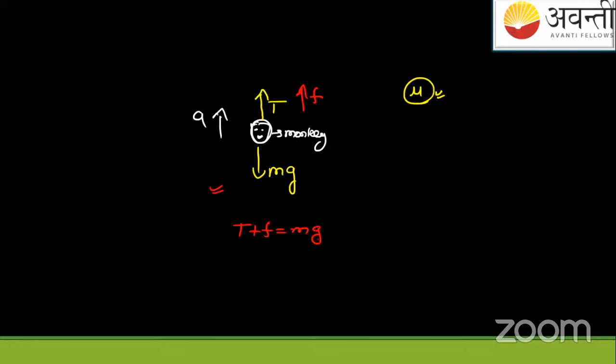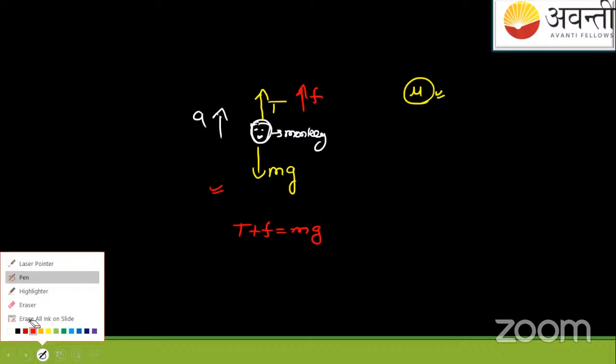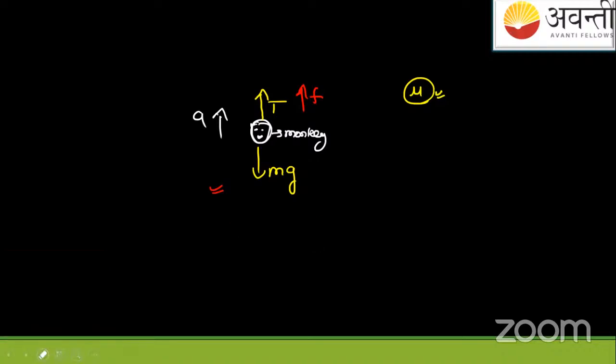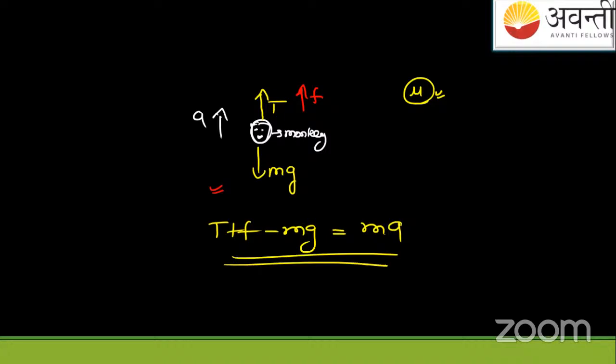Some are saying this. So it's accelerating also. No, sorry, I forgot here. This person is also accelerating. So I will write with the yellow color: T plus F minus mg equals mass times acceleration. Is it fine, students?